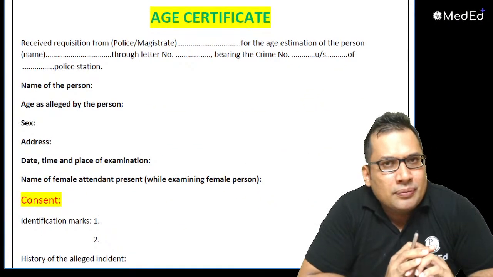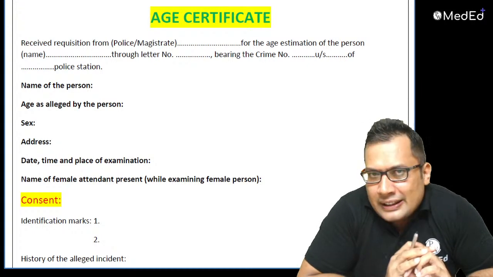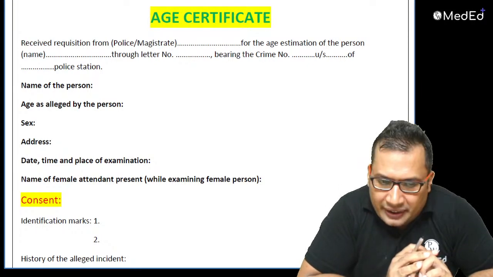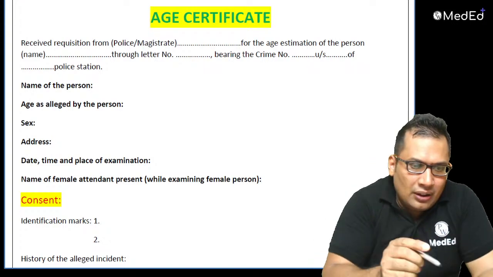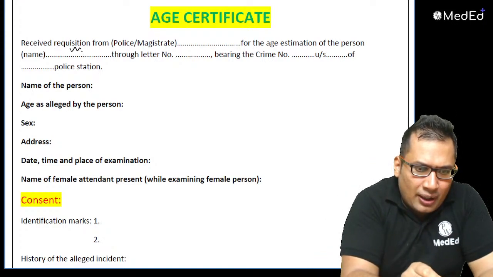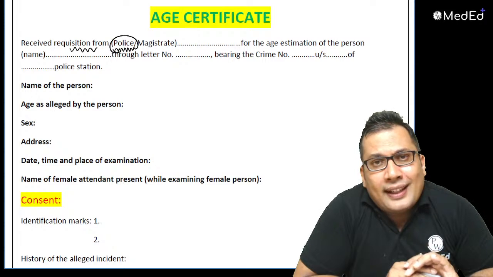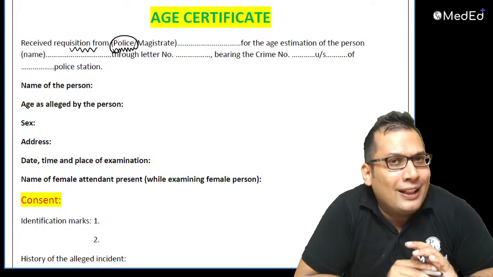As we discussed, the first is the details of the requisition letter from the police officer that you need to write: received requisition from police. Say, for example, in case of crime committed by a juvenile. What do you mean by juvenile?